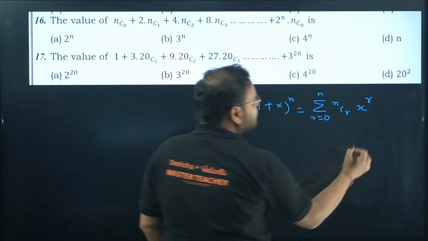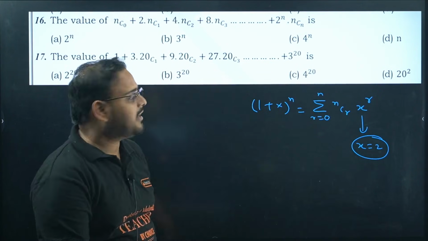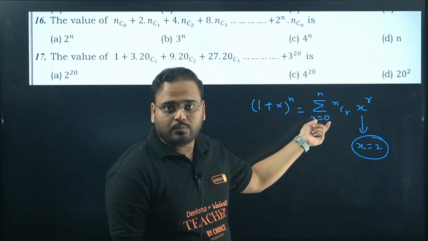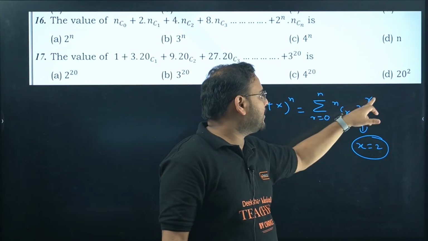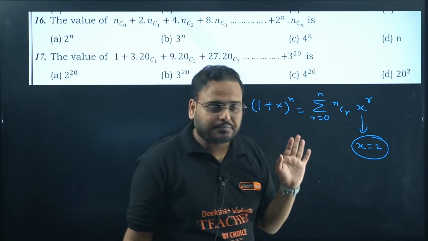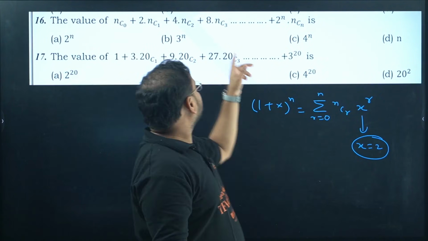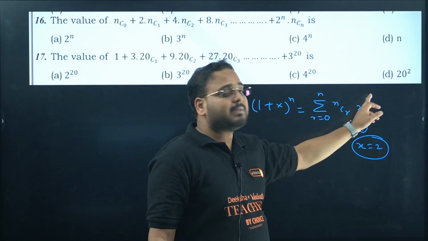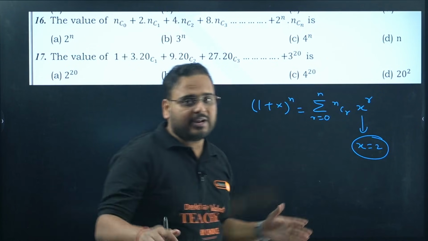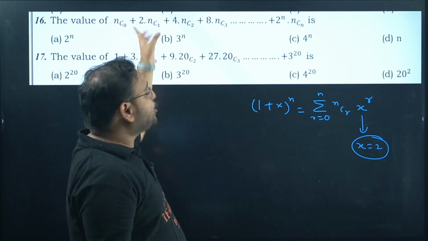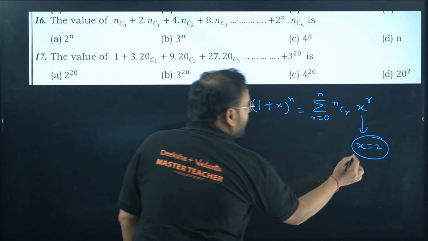So basically this x is nothing but in this case taken as 2, right? If you start the expansion from r equal to 0, you'll get the value as NC0, and x power 0 will be 1, so the whole thing will become NC0. Now take r equals 1. So NC1 will be there, and this will become x power 1. In place of x, 2 is there. It means x has to be 2. Correct?